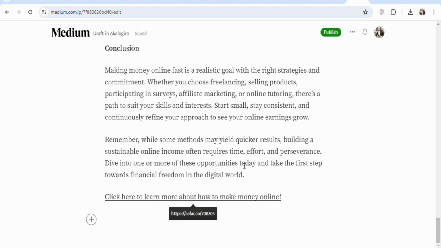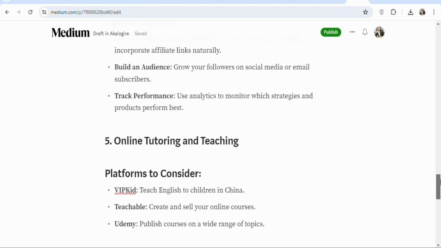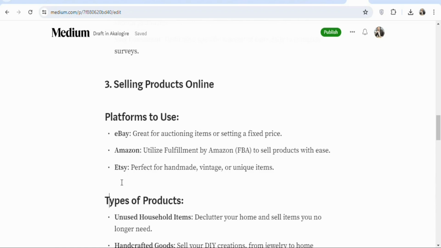Once your potential readers read the article, when they click right here, they can purchase the book for you to make money. Once that is done, you can also insert the book in any part of the article that you want. So let's insert the link of the ebook right here.